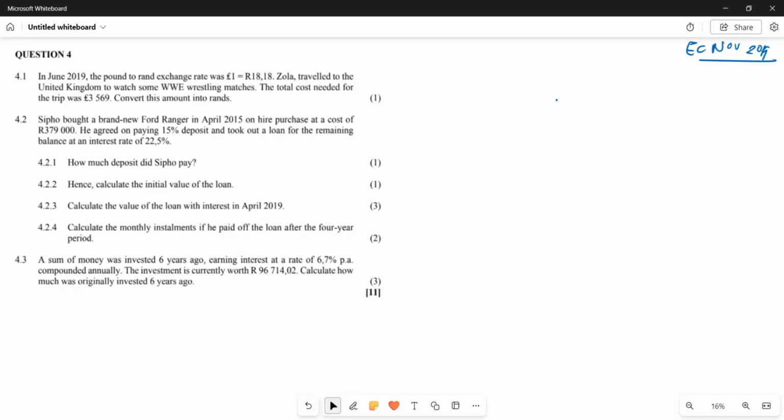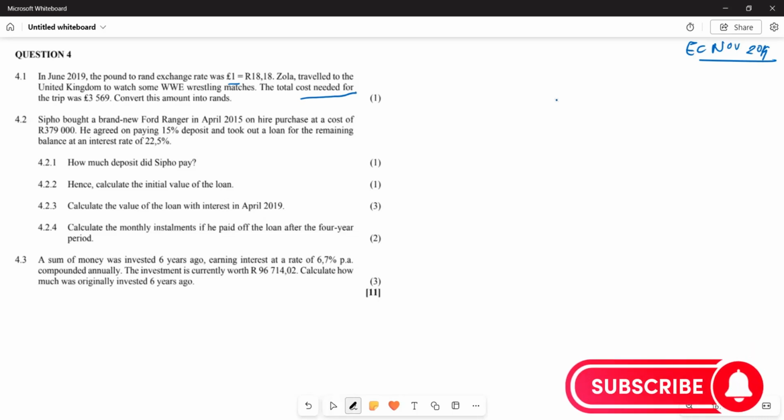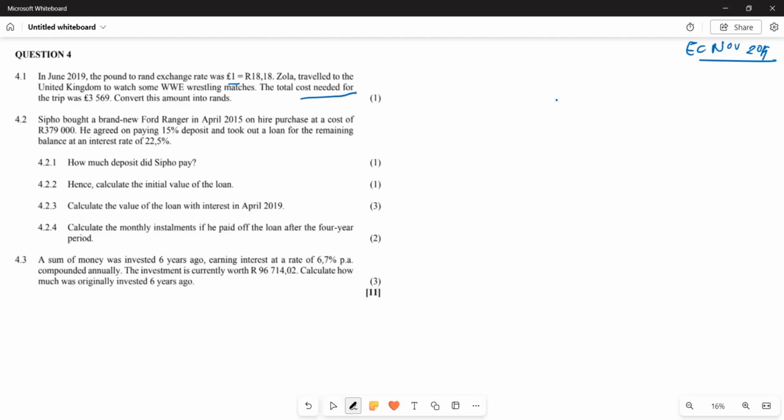Now they say in June 2019 the pound to rand exchange was 1 to 18 rand, right? Which means £1 was 18 rand. Now they say Zola traveled to the United Kingdom to watch WWE wrestling matches, right? Now they say the total cost needed for the trip was 3,569 pounds. They say now convert this amount of money into rand.